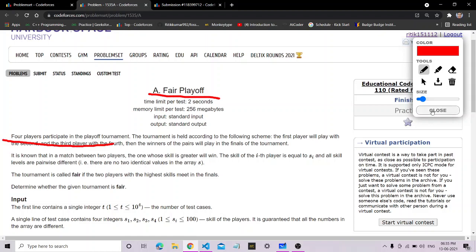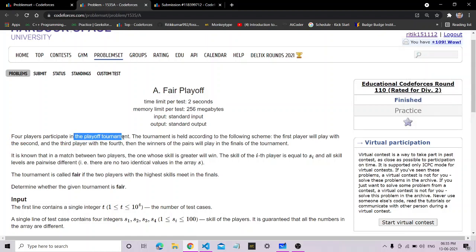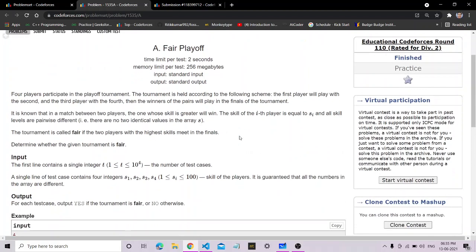Here four players participate in the playoff tournament. The tournament is held according to the following scheme. The first player will play with the second player, and the third player with the fourth one. Then the winners of the pairs will play in the final of the tournament. It is known that in a match between two players, the one whose skill is greater will win. The skill of the i-th player is equal to s_i, and all skill levels are pairwise different.